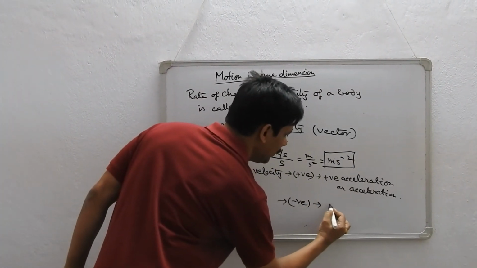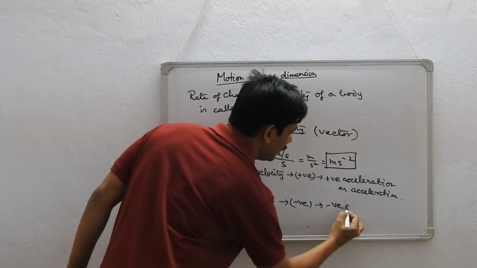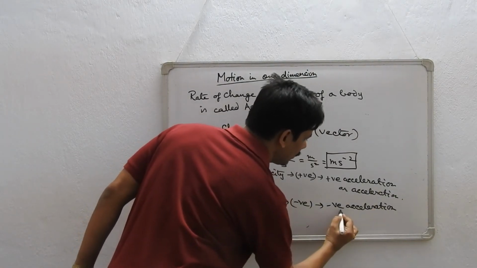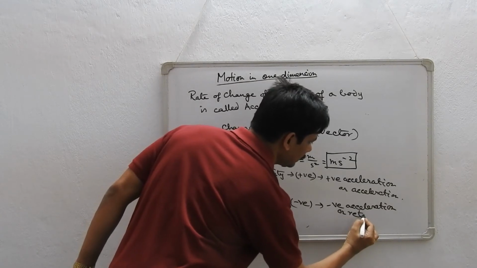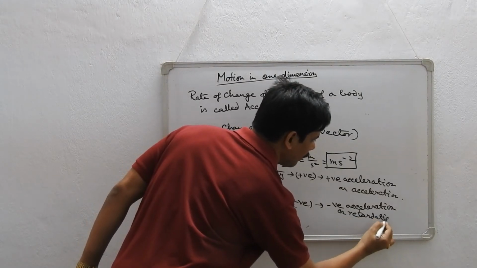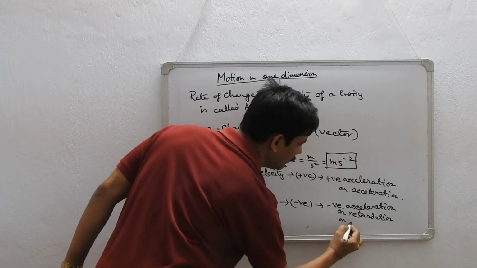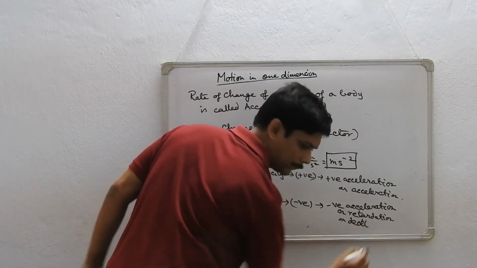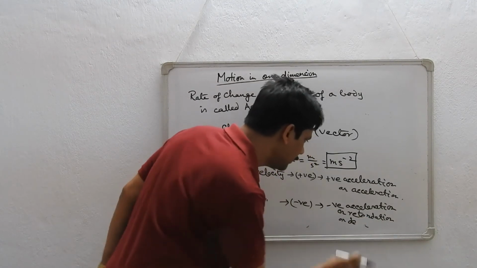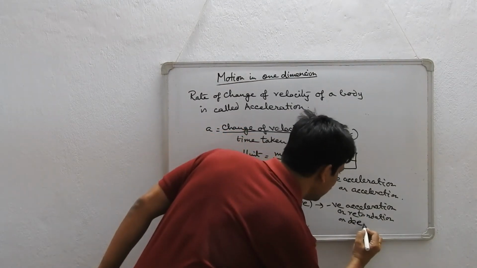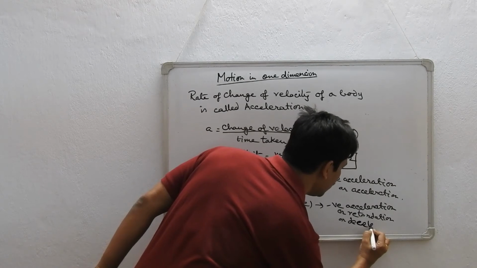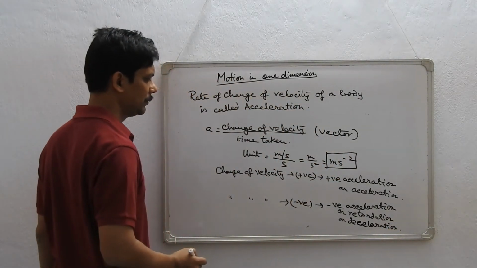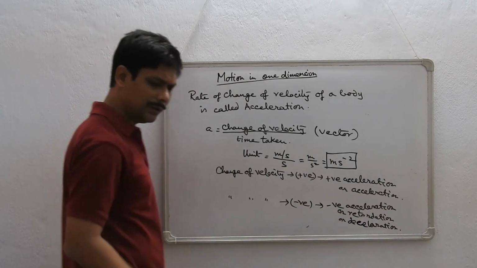In that case, we call it negative acceleration or retardation, or in some cases we also call it deceleration.